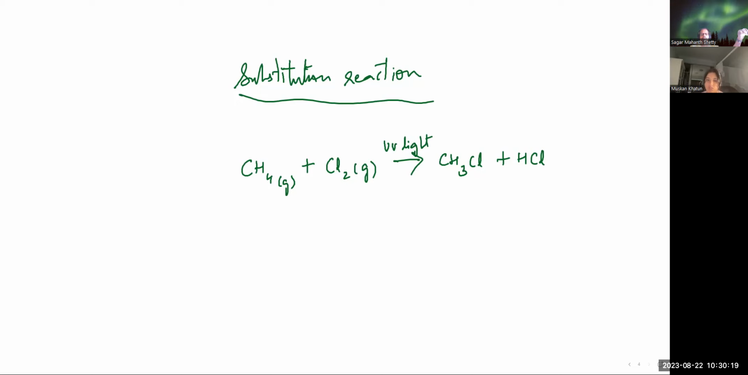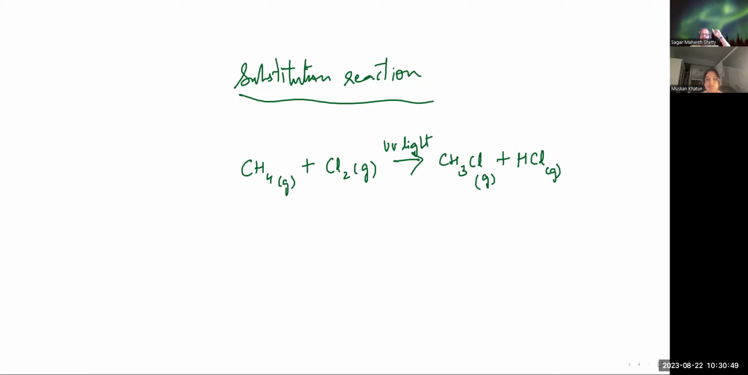Understood? So what has happened here is some kind of substitution. Try to understand: CH4 became CH3, and that CH3 combined with one chlorine, and the hydrogen which was left out, there were two chlorines, so one hydrogen and one chlorine attach themselves to become hydrogen chloride.